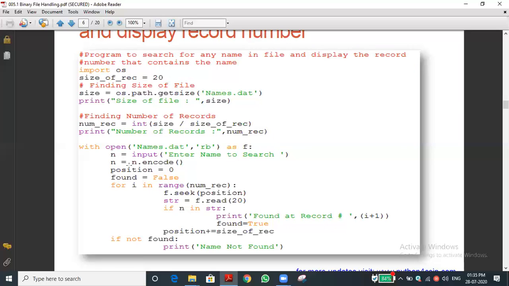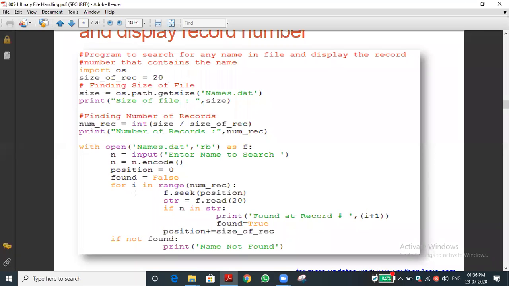N equal to N dot encode, because the data will be stored in the binary file in the encoded format only. So that's what we are encoding, to convert it into the binary format. That encoded one we store again in the same variable N. So now N contains the encoded name in the binary format.